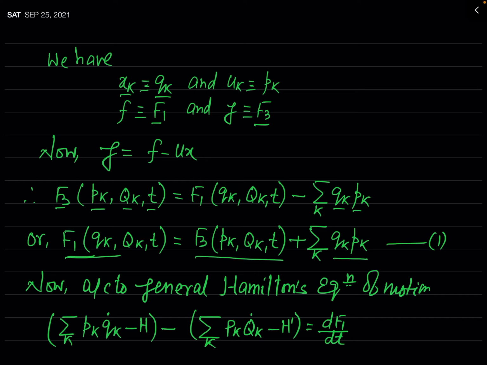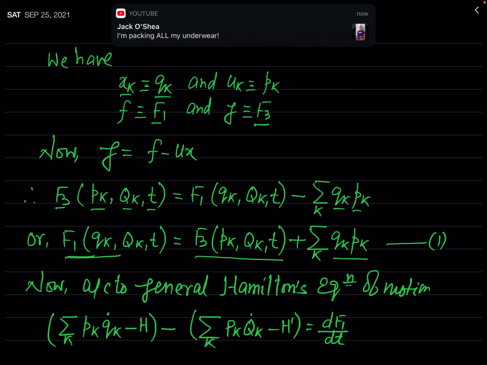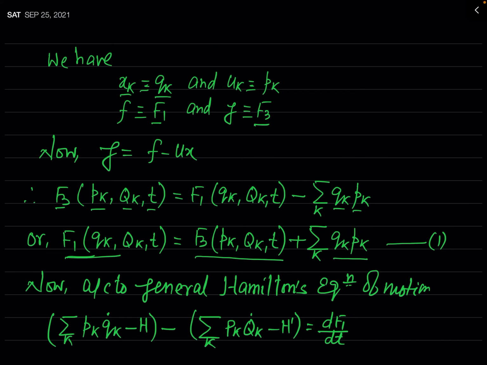You can see, as you know, the general Hamilton's equation of motion is this much, summation over k pk qk dot minus h minus summation over k capital Pk capital Qk dot minus h prime, and this is equal to df1 by dt.